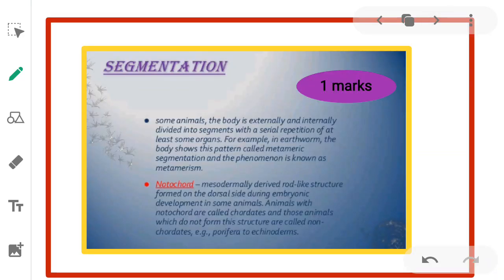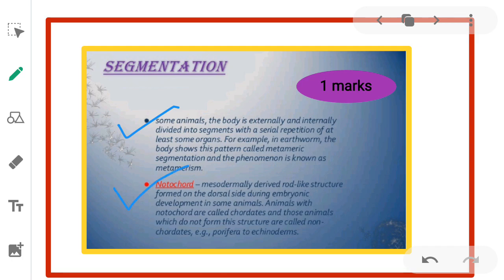Next, we'll study about segmentation. What do you mean by segmentation? In some animals, the body is externally and internally divided into segments with a serial repetition of at least some organs. For example, in earthworm, the body shows this pattern called metameric segmentation, and the phenomenon is known as metamerism. You can find this metamerism or segmentation in earthworm.